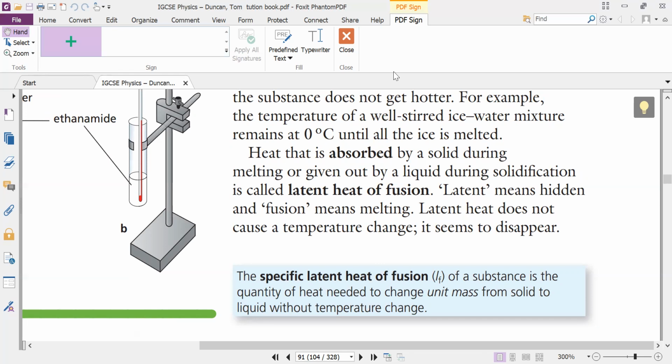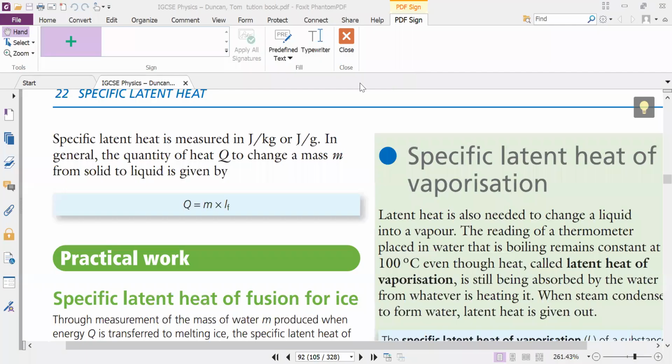Specific latent heat of fusion is mostly represented by L_f, a small l with a very short f in the subscript. It means latent heat of fusion. Q is equal to m multiplied by L_f. This Q is the heat which is required to change the state, and m means the mass of that object, 1 kg, 2 kg, half kg. And L_f is the latent heat of fusion of that specific ice or any solid. Note down this formula. Yes, sir, writing.